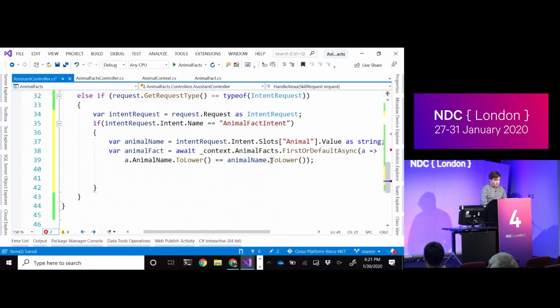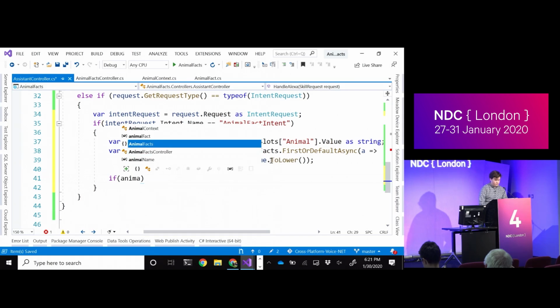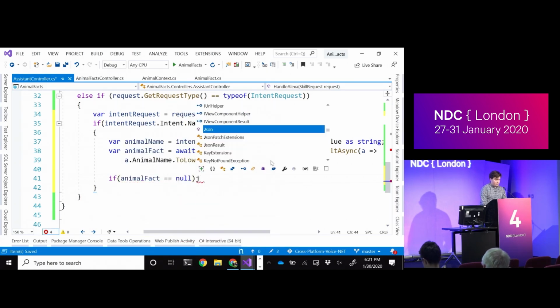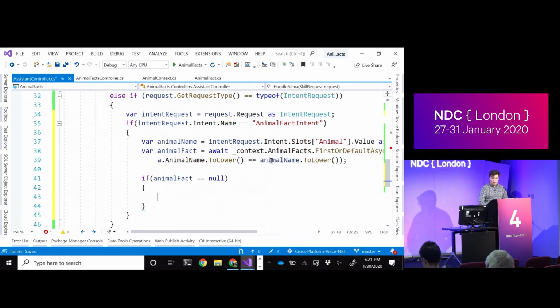So now we need to actually separate how we're going to build our response. Maybe they asked about an animal that we actually don't know about. Previously, we had a fact for a dog as well as a cat, and also just some test ones in there. But let's say they actually asked about an elephant or something like that. We need to know if animal fact is null. If fact is null, then we're going to want to return a response to let them know that we didn't find anything for that and that maybe they should try a different animal.